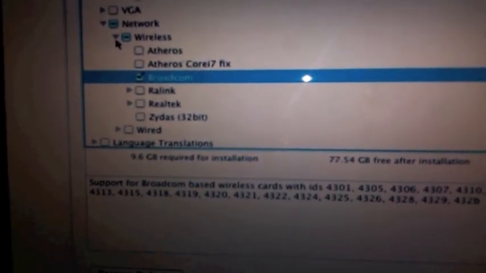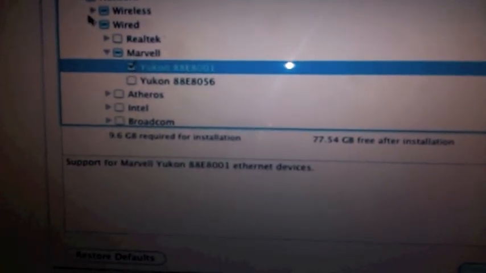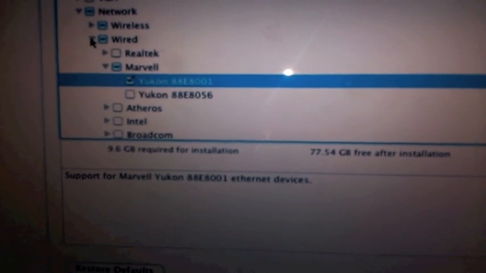For wired, usually it should be the Marvell Yukon one, the first one. Again, I don't know how your computer is set up and what kind of hardware you have, so make sure you have the right driver. Or you could just leave it uninstalled. You could always install it later.